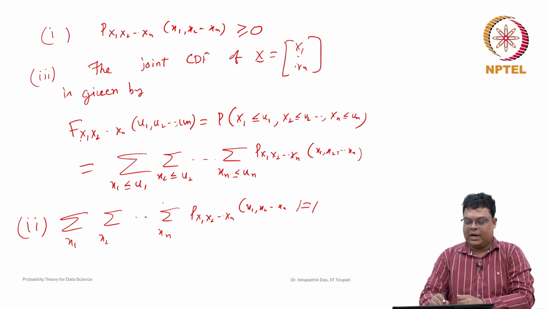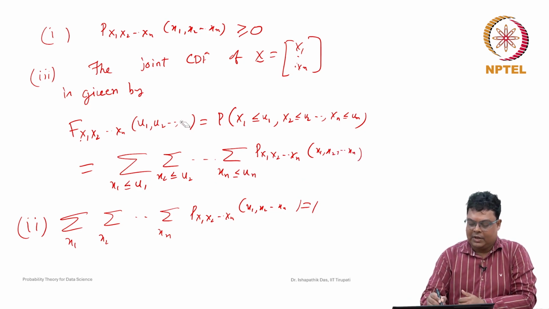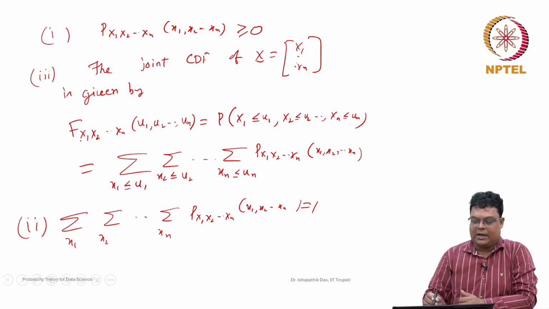So we have understood it. It is just an extension from the bivariate case to the multivariate case. I am just writing it. It is very straightforward. I hope you are following it.